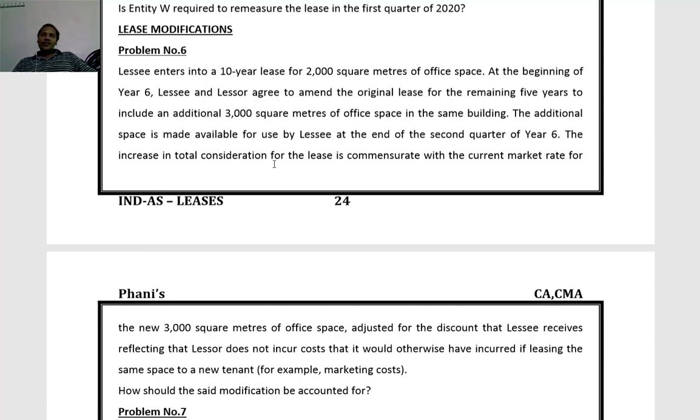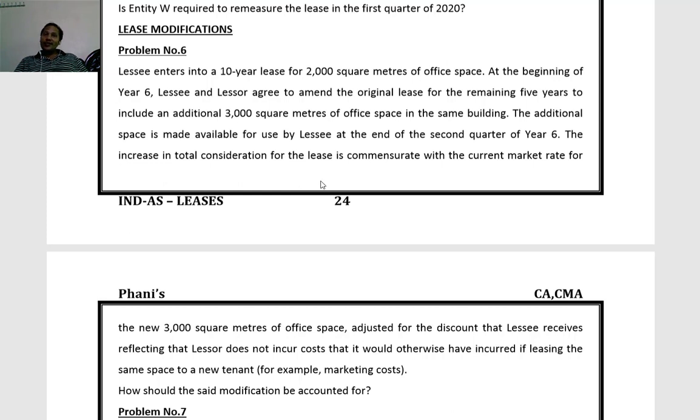The increase in total consideration for the lease is commensurate with the current market rate for the new 3000 square meters of office space, adjusted for the discount that lessee receives, reflecting that lessor does not incur costs that it would otherwise have incurred if leasing the same space to a new tenant, for example, marketing costs.